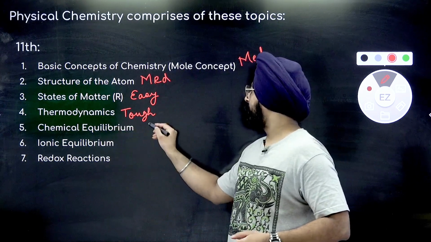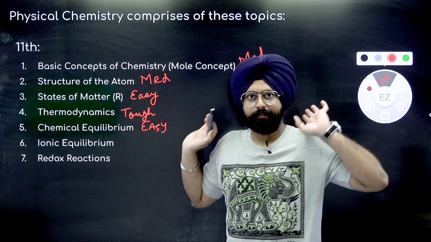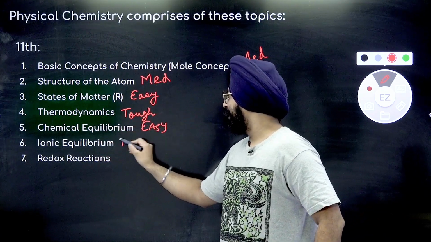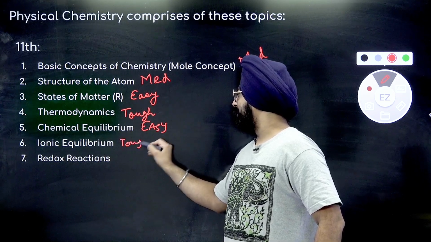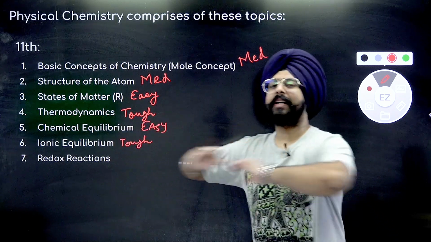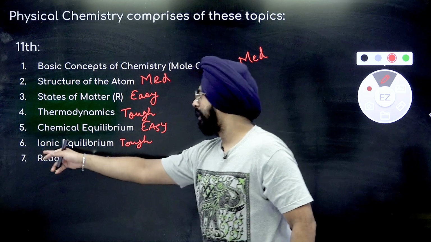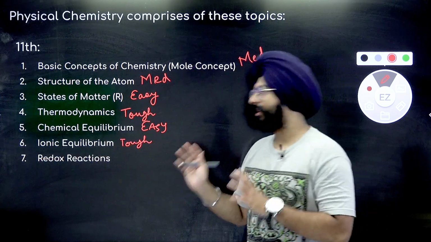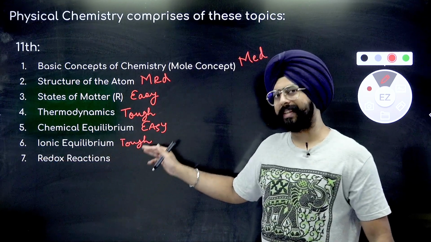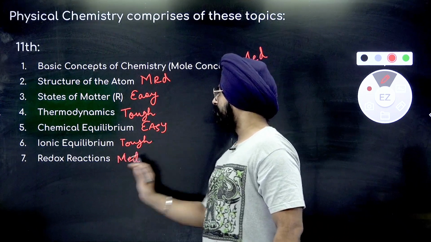Chemical equilibrium is the easiest chapter out of all of these, by the way. But when you jump to ionic equilibrium, it again becomes a little tough. So chemical equilibrium is very easy. It hardly takes 3 classes to study chemical equilibrium, but ionic equilibrium is on the tougher side. And then when we come to redox reactions, it is also somewhere in the medium level of difficulty.